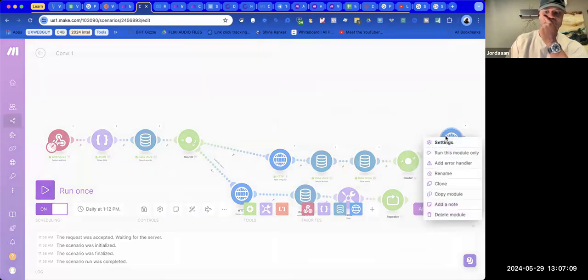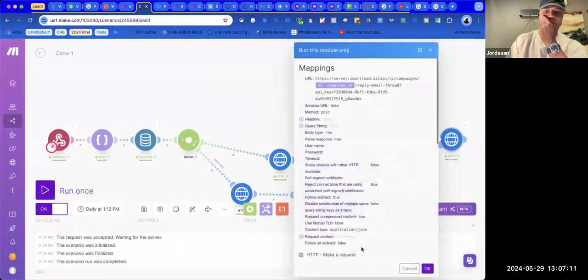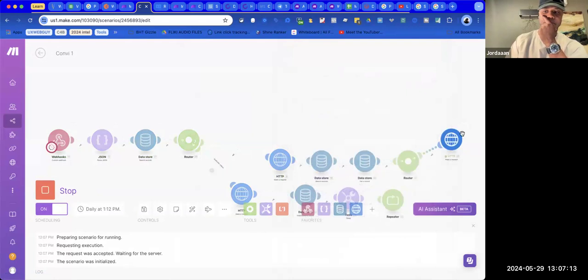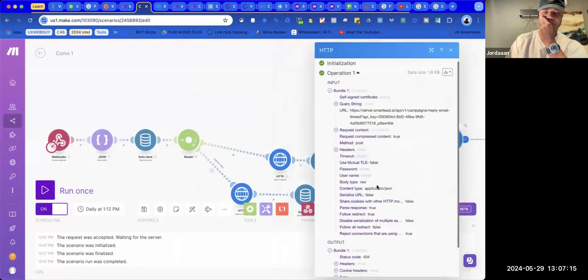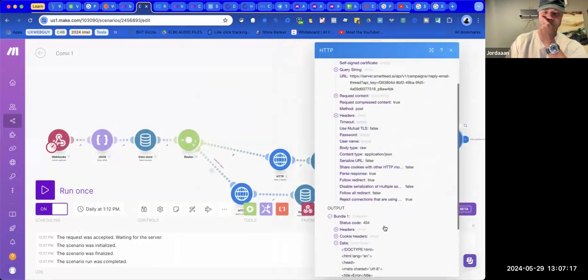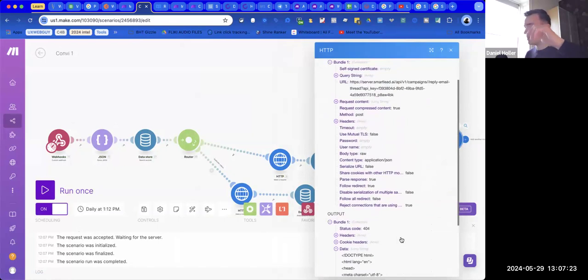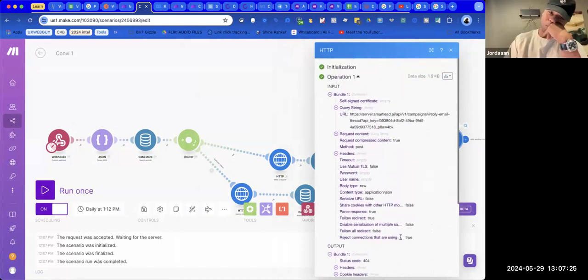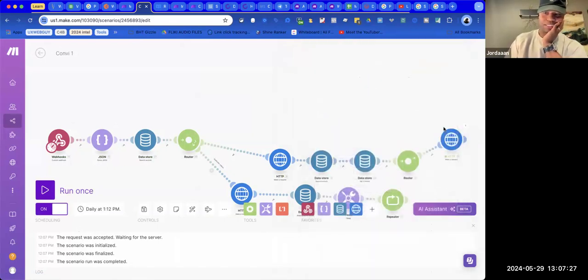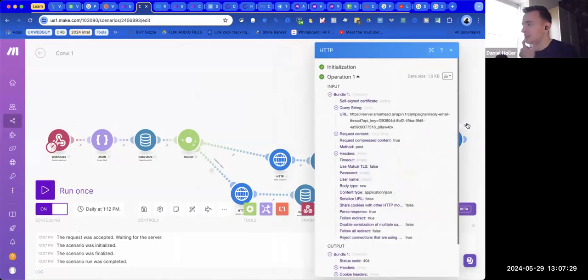Let's just try to run this one by itself and see. Cannot post. Ah, because it can't find the campaign ID. No worries. I think this should be good.